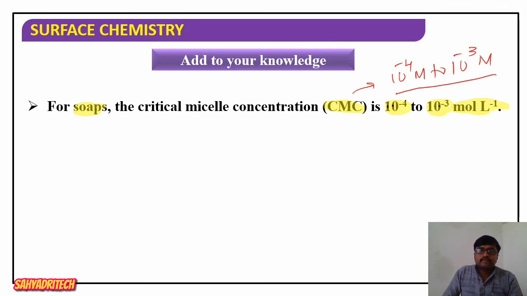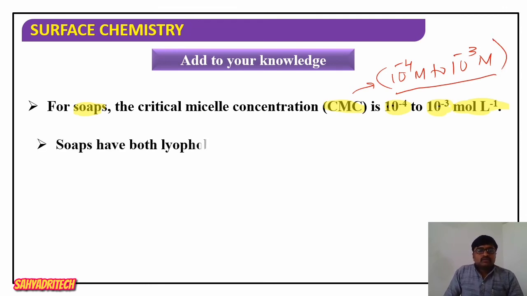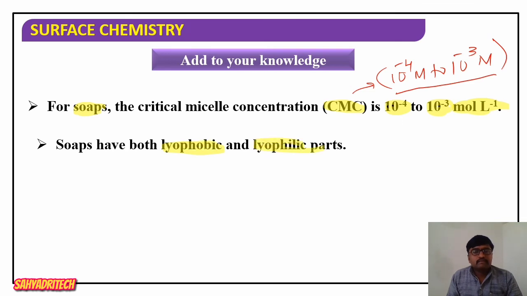Then soaps, if I consider the molecules of a soap, have both lyophobic and lyophilic parts. We know the meaning of lyophilic and lyophobic: solvent loving, and solvent hating or repelling. Lyophobic means solvent hating or repelling, and lyophilic means solvent attracting.